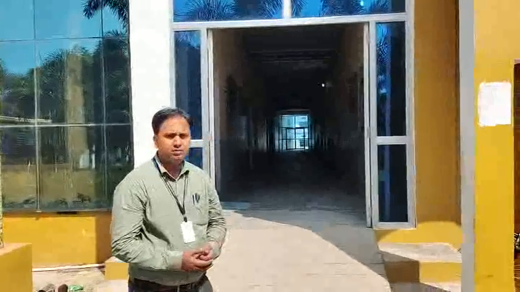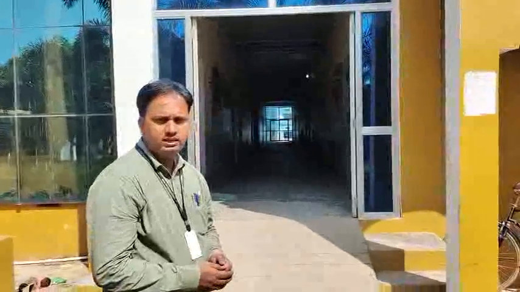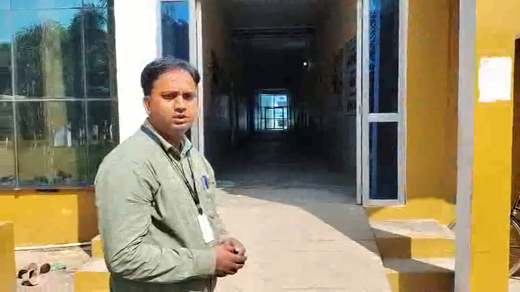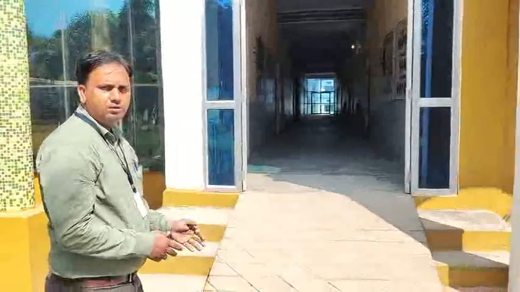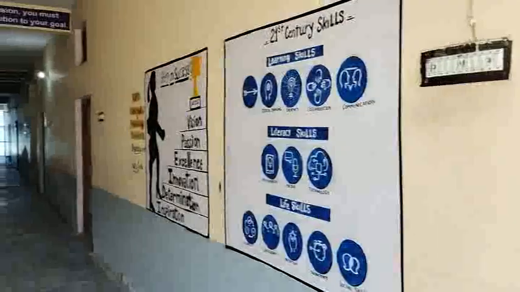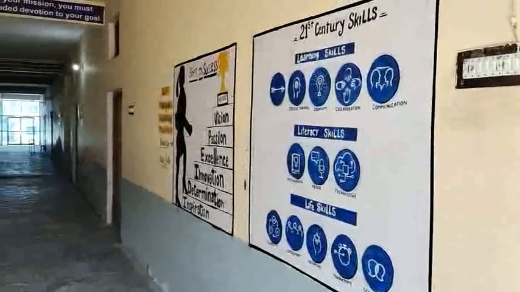This is the ramp for all those students who have special needs, especially for the CWSN child. So the ramp is over there. With the help of wheels, they can easily access the main building. Part of the art and craft which is made by our students only.